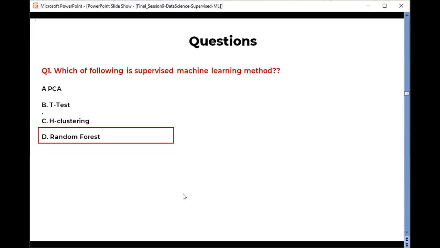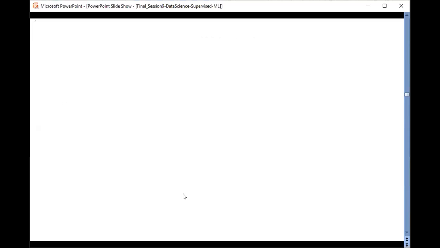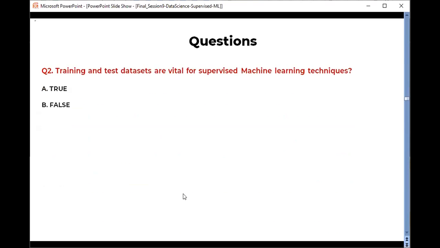Random forest is a supervised machine learning algorithm. Training and test data sets are vital for supervised machine learning. Is it true or false? True. Yes, you're right. It is true.